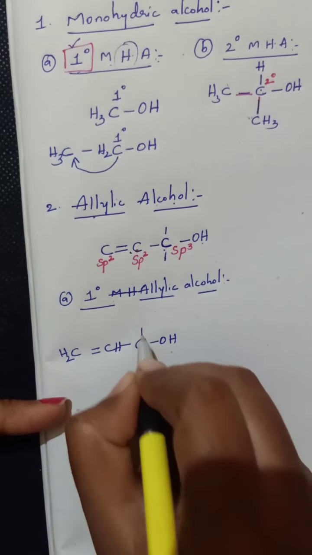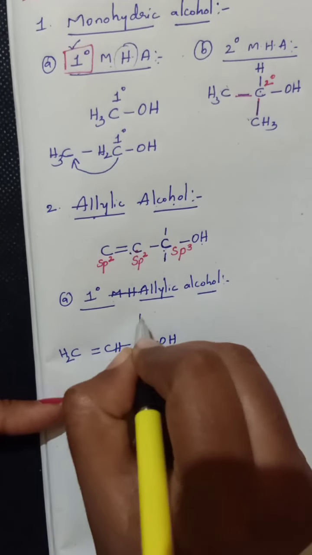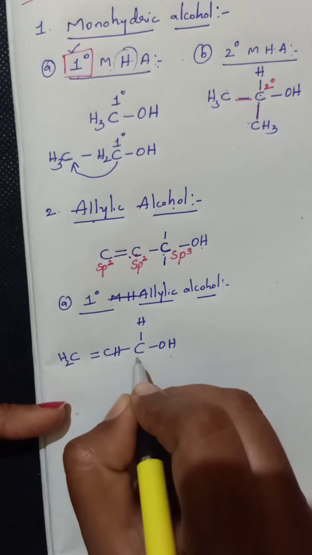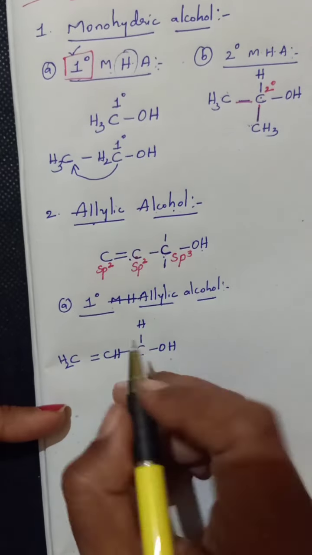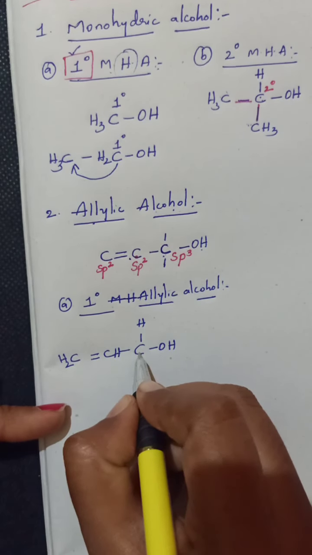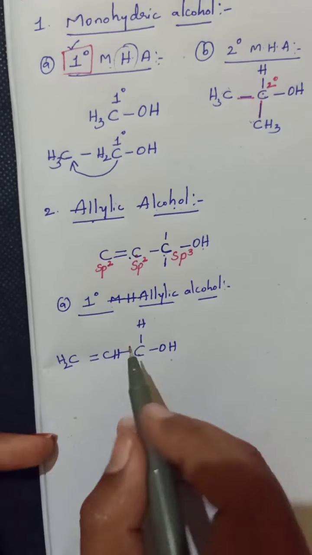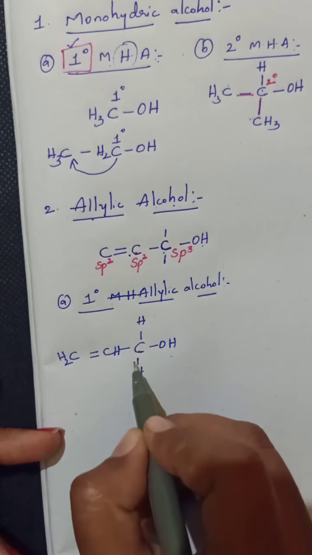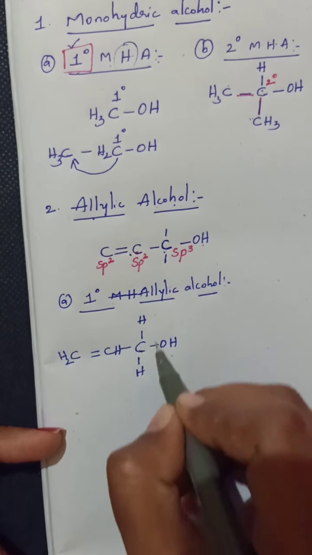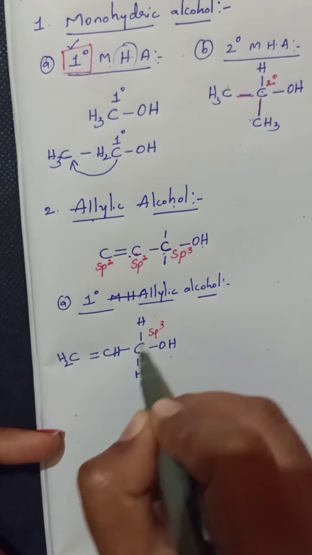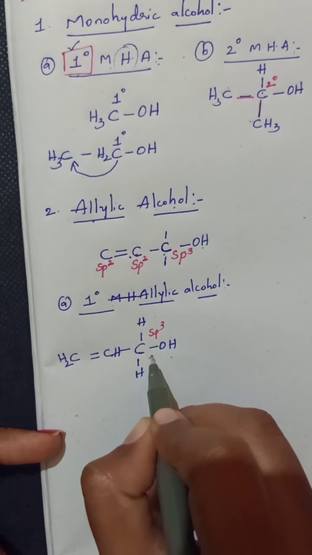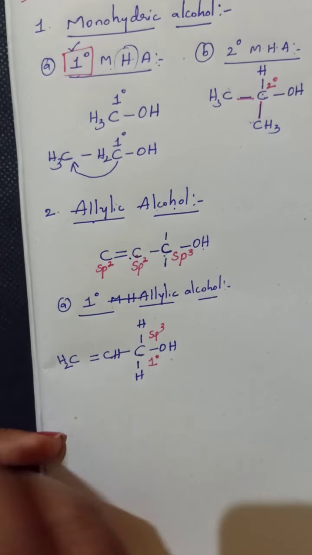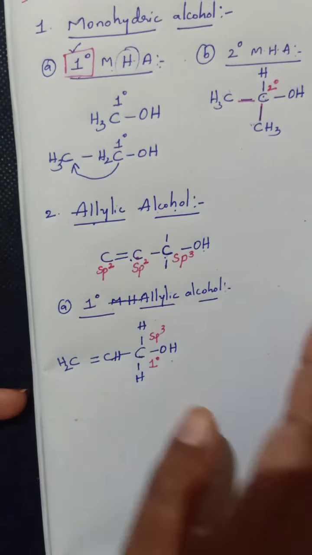To balance the valency, here it must be with two hydrogen atoms, because it should satisfy two characters, that is, it should be primary and sp3 hybridized. Is it sp3? Yes, due to containing all single bonds, it is said to be sp3. And since it is attached with only one carbon, we can say it is a primary carbon. So it comes under primary allylic alcohol.